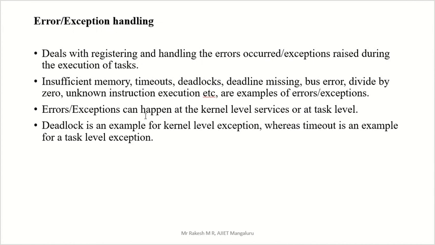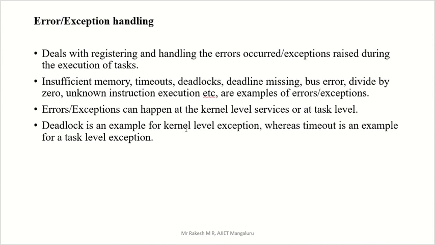An error or exception can happen at the kernel level, service level, or at the task level. Either it happens at user level or kernel level. We already saw in the previous slides what the user level and the kernel level are. At kernel level we have the operating system. User level is completely the application of the user. So a process is handled by kernel level service or task level. That means two types of error we are going to get.